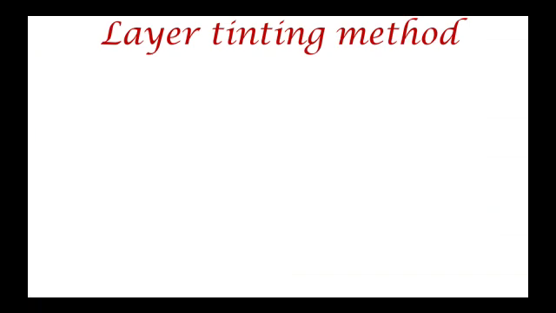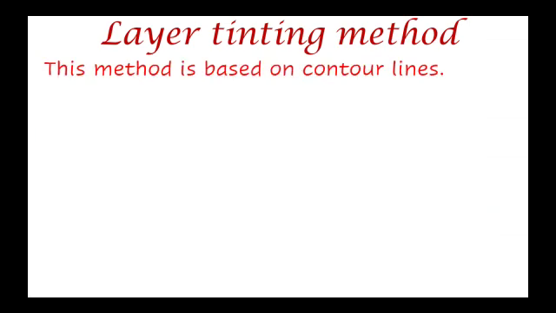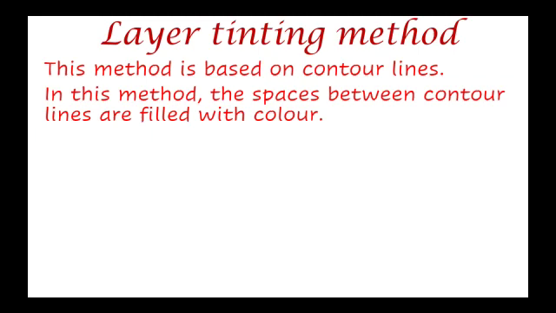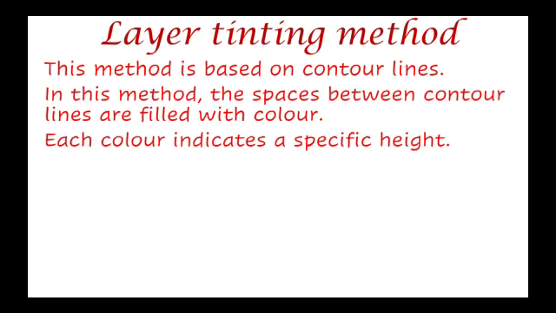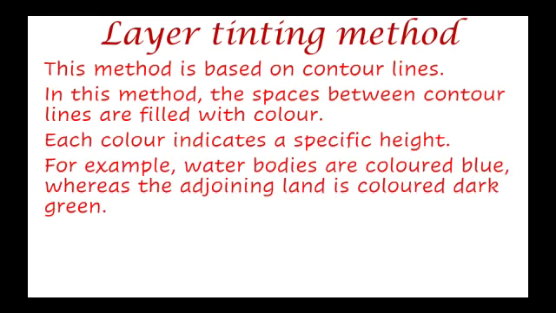Moving on to the layer tinting method. This method is based on the contour line method. With the help of the contour line method, the layer tinting method can be done. In this method, the spaces between contour lines are filled with color. Each color indicates a specific height. For example, water bodies are colored blue, whereas the adjoining land is colored dark green.